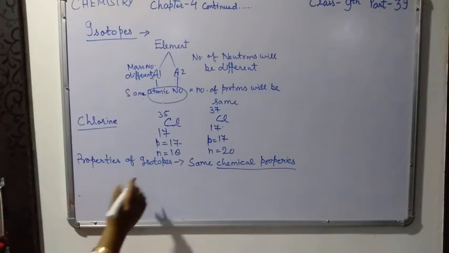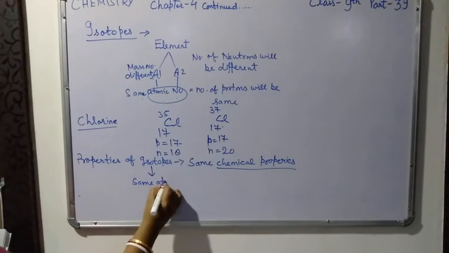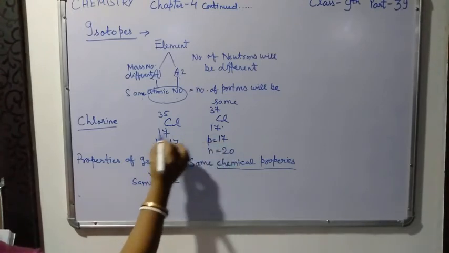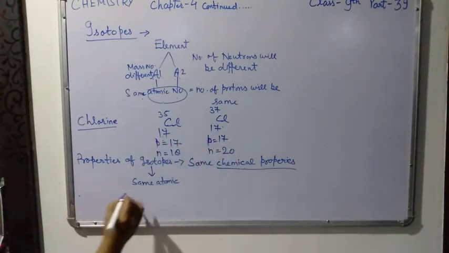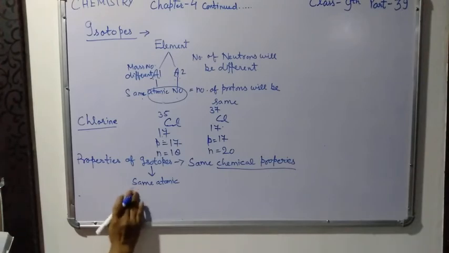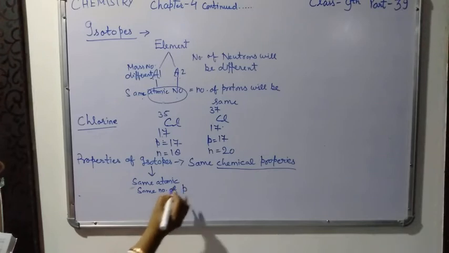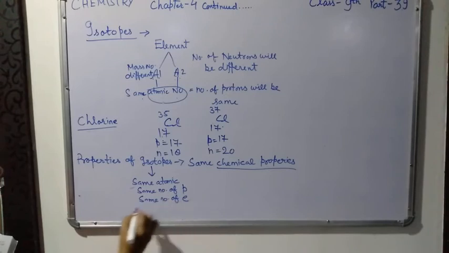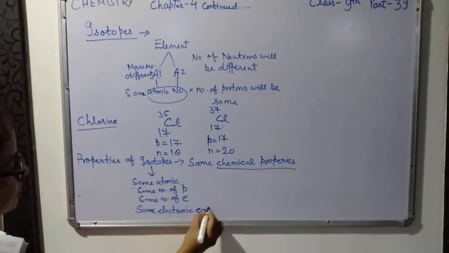Since isotopes have the same atomic number, in both isotopes you can see the atomic numbers are the same. That is why their number of protons is also the same, the same number of electrons also, and the same electronic configuration also.